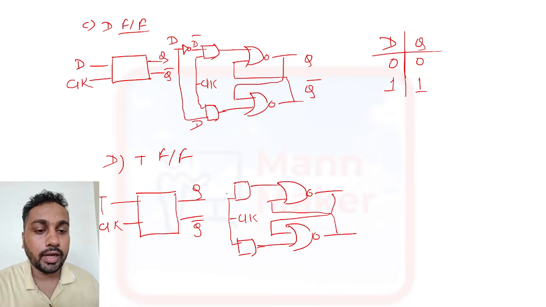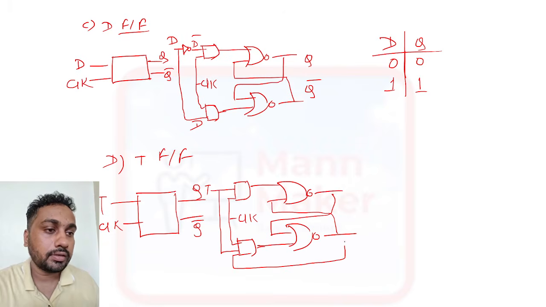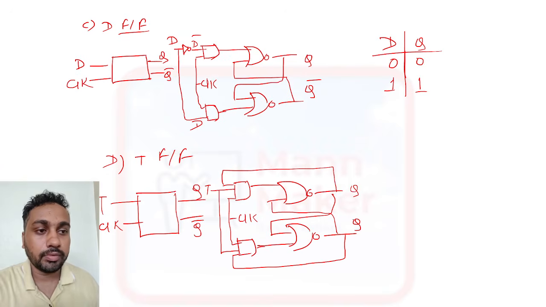All right, and here we have one input, that is T. So here both sides it will go T only. We have one feedback path here, and here also we have one feedback path. So it will be your Q, and it will be your Q bar. This is the diagram for T flip flop.